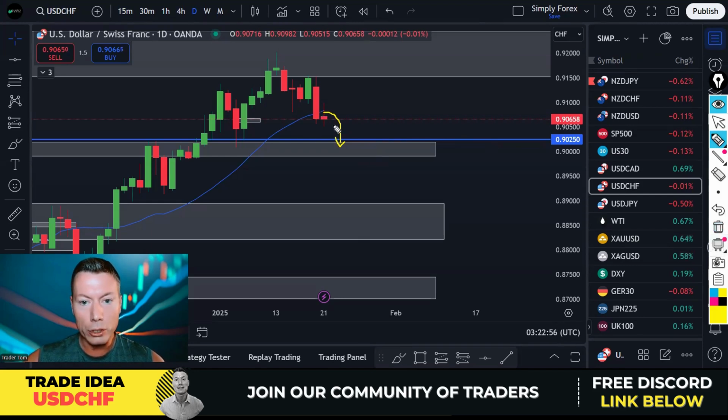So there's a trade for US dollar Swiss franc, because this one does have room to move into, back down to the next piece of support. All right, and this level here, this blue level. So this is my first trade idea, US dollar Swiss franc, taking advantage of that dollar weakness, and it makes sense from a technical point of view.